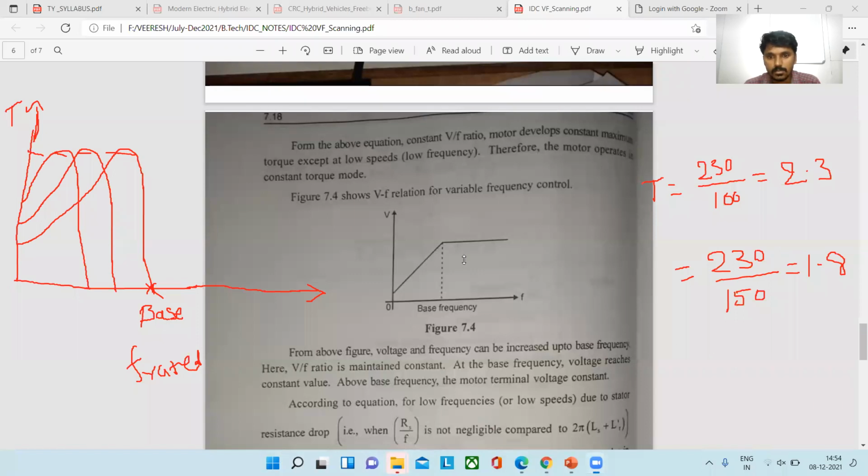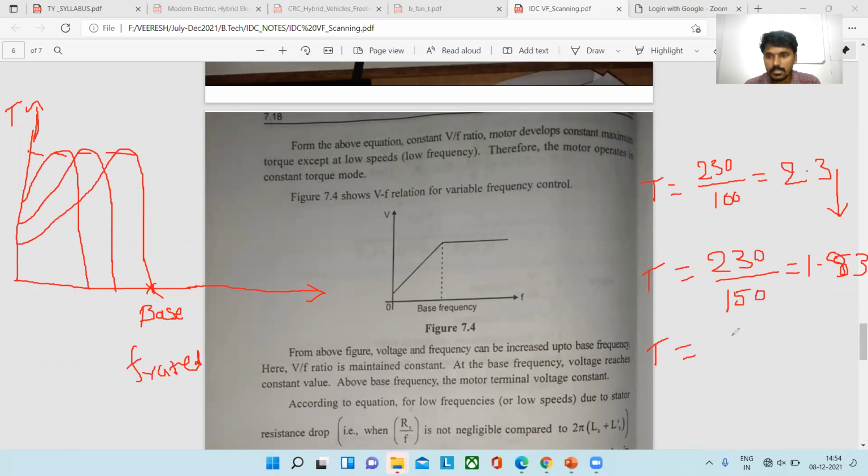230 by 150 is equal to 1.53. 1.53 means the value is decreasing. The torque also decreases.